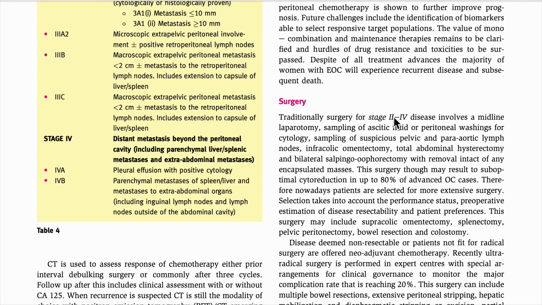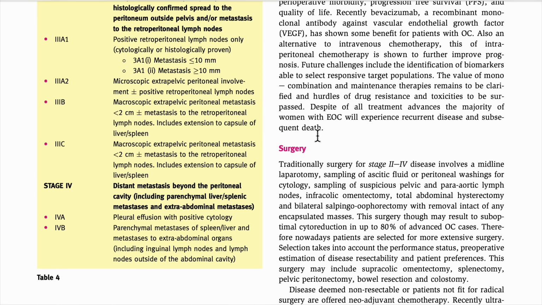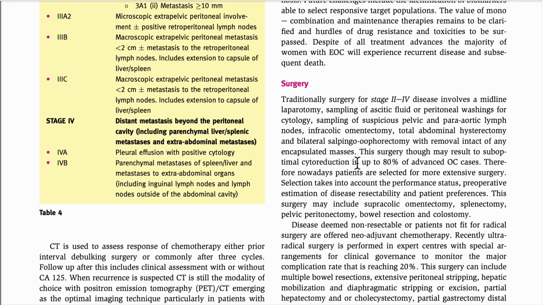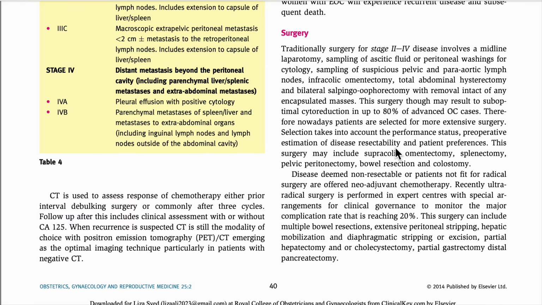Okay, so here also he is talking, if we go to stage 2 to 4, he is talking about midline laparotomy, which we call a debulking laparotomy. This is what we are going to do. This is a very important MCQ question. This will involve the midline laparotomy and sampling of the site. What do we do in that? Please remember the sequence, because sometimes they will change the sequence, and this is a very important question.